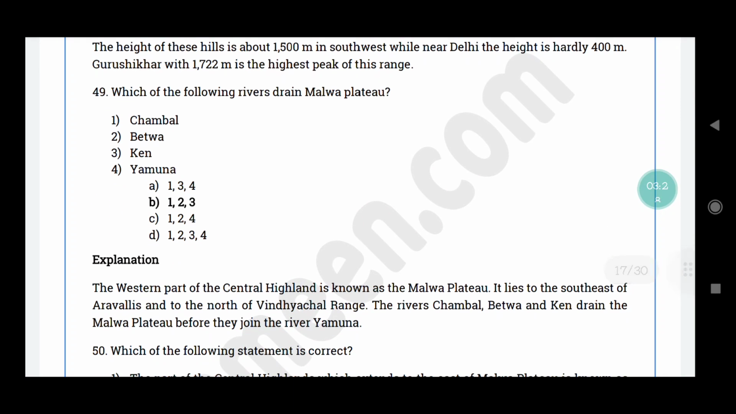49th question. Which of the following rivers drain Malwa Plateau? Chambal, Betwa, Ken, Yamuna. The correct answer is option B, 1, 2 and 3. The western part of Central Highland தான் Malwa Plateau ன்னு அழைக்கப்படுது. It lies to the southeast of Aravallis. Aravallis கூட southeastல இருக்கு, and Vindhyachal rangeோட northல இருக்கு. The rivers Chambal, Betwa, Ken இது எல்லாமே Malwa Plateauவில் drain ஆகுது before they join the river Yamuna.